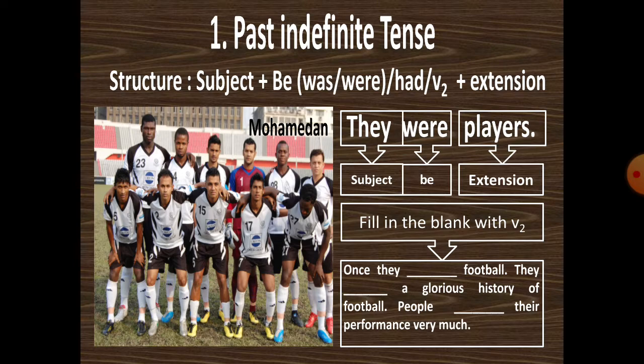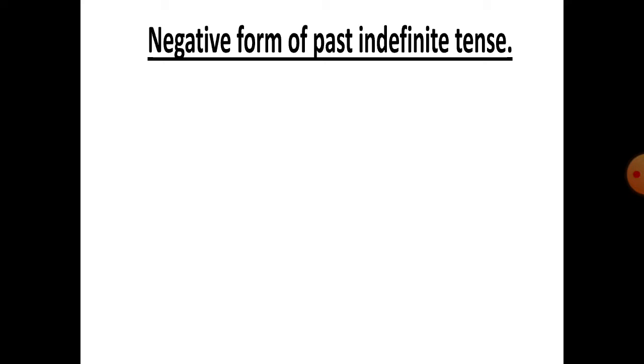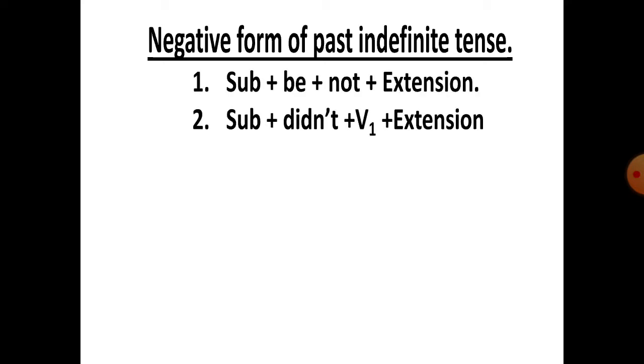Okay, dear students. Let's come to the other sentence forms, negative and interrogative. Here is the negative form of past indefinite tense. There will be two structures. First one is subject plus be plus not plus extension. That means first we have to use subject, then the verb, then not, then the rest of the words. Same way, subject plus didn't, did not, didn't, verb 1, which means the present form of the verb, and the extension.